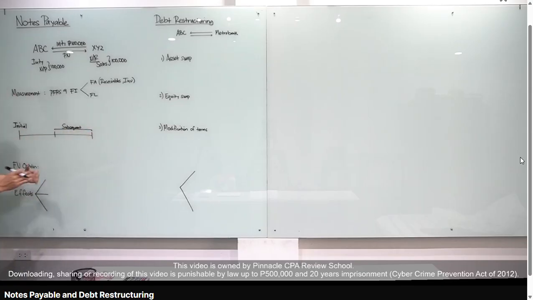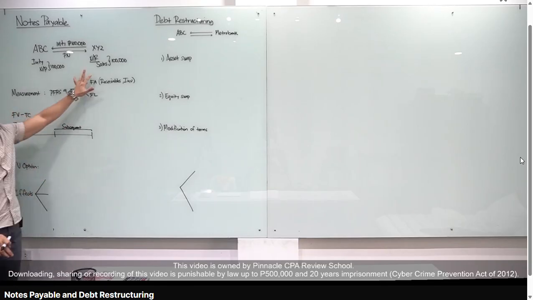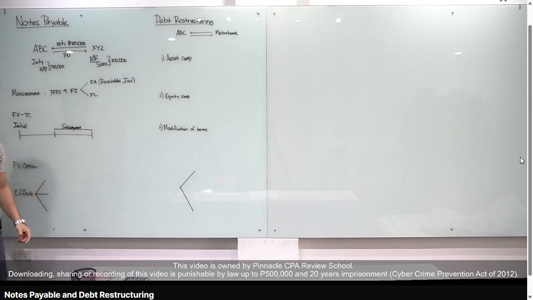Right? As usual, we have initial and subsequent measurement. According to PFRS 9, financial liabilities, such as notes payable, are initially measured at fair value minus transaction cost. Take note, minus yan. If you remember sa notes receivable, ang initial measurement yan, fair value plus transaction cost. Sir, bakit minus? Kasi nasa opposite side tayo, nasa liability side. Okay? Pero kasi actually, for notes payable, usually, zero naman yung transaction cost. So we can say that notes payable is initially measured at fair value.